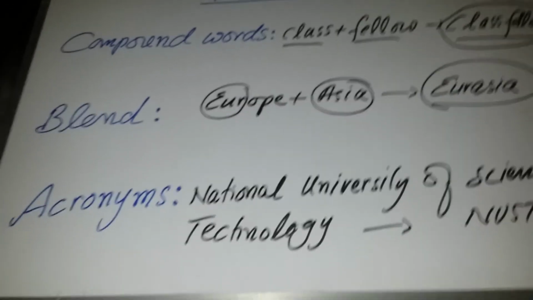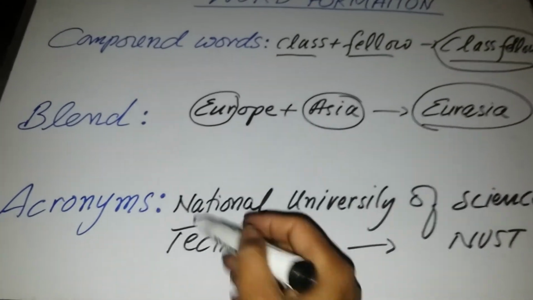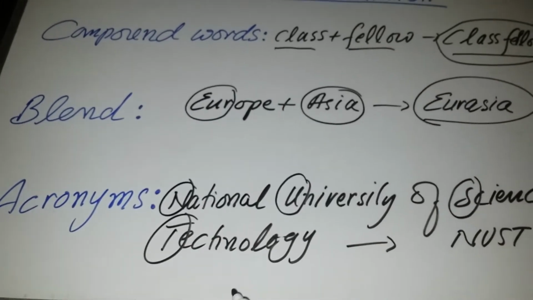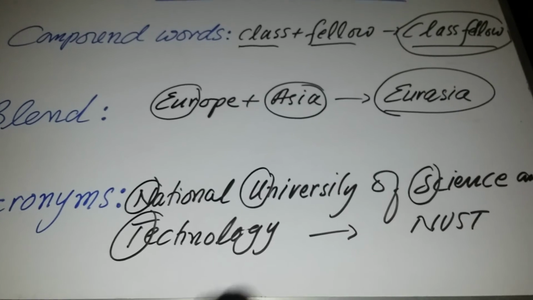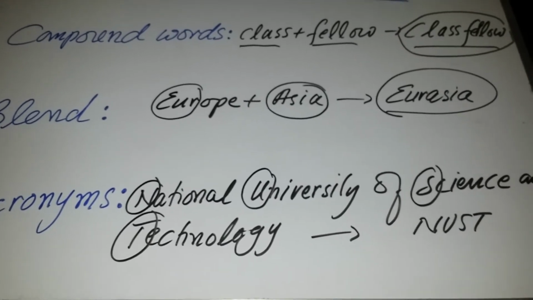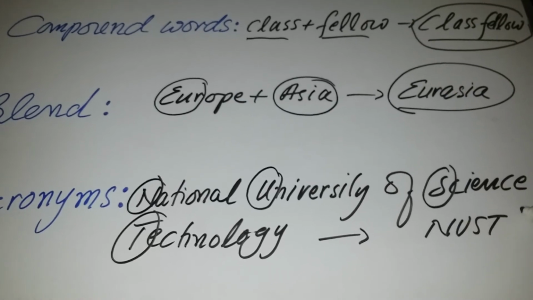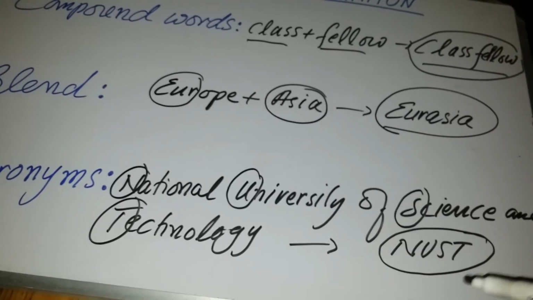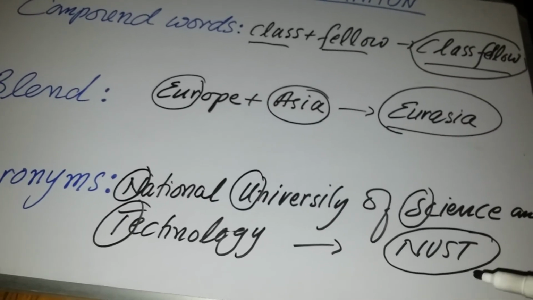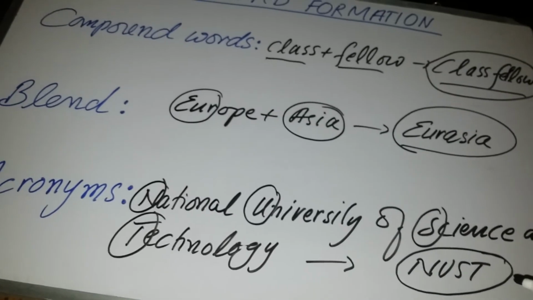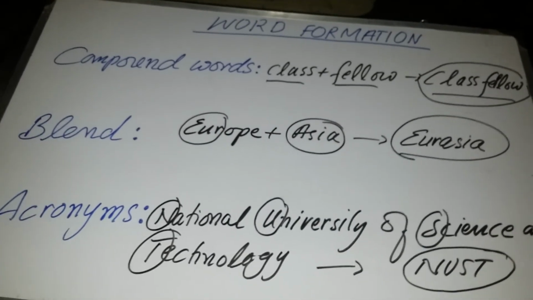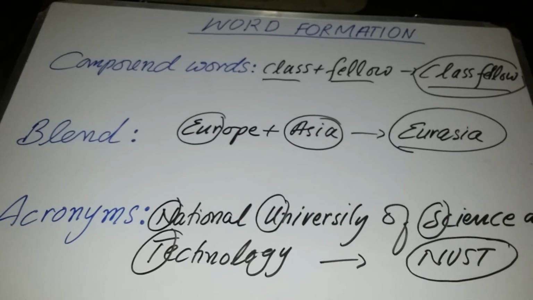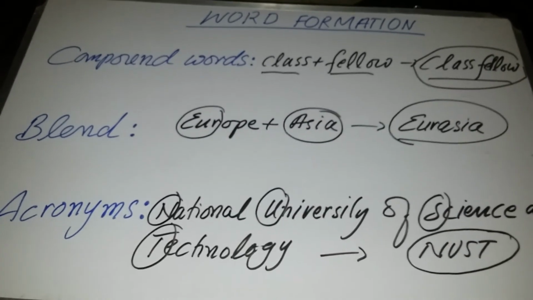This is called a blend. In an acronym, you will take the first letter of all the group of words and make a new word. For example, this is written National University of Science and Technology. We have taken the first letter of each word and combined all these first letters in capital letters, and created a new word, that is NUST. We will never speak it letter by letter, but it will be spoken like a full word, NUST. So this is the method of forming new words with the process of compound words, blends and acronyms. Hope it will be clear for you.